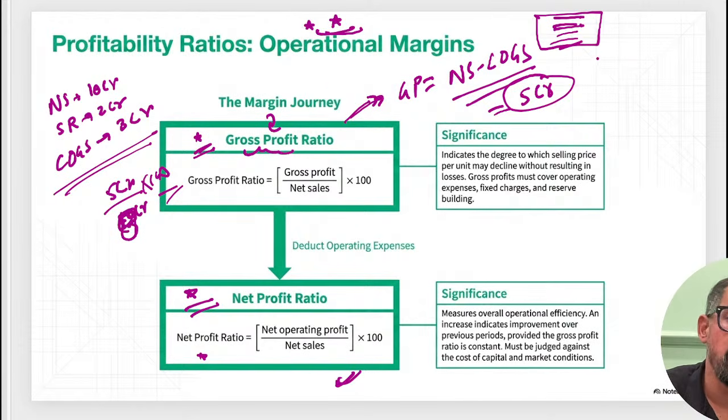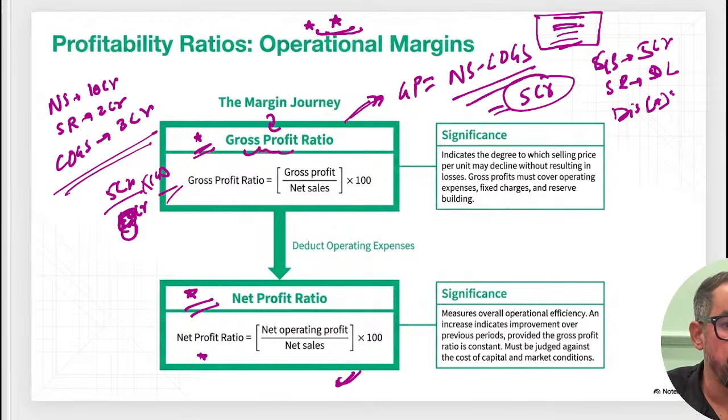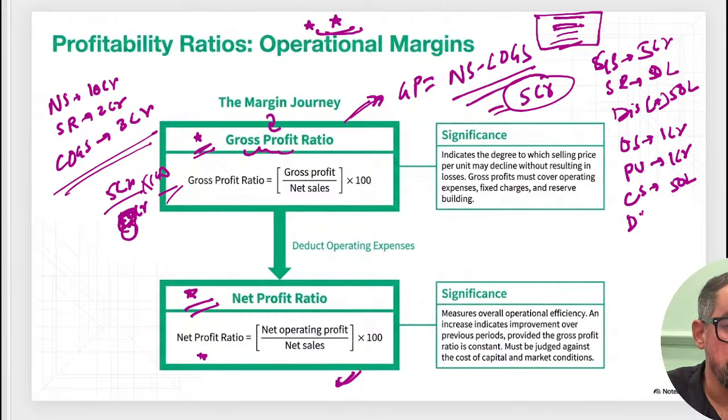Suppose that a company whose gross sale is 5 crores and sales return is 50 lakh. Discount allowed by the company is 50 lakh, and opening stock is 1 crore. Purchase during that period is another 1 crore, closing stock is 50 lakh, and direct cost is 50 lakh. If I ask you to calculate the gross profit, निकल जाएगा सबसे.